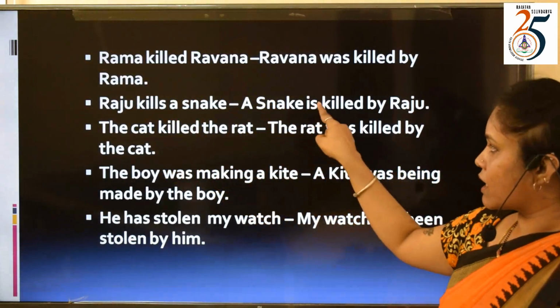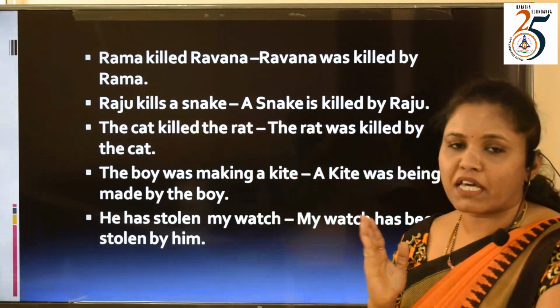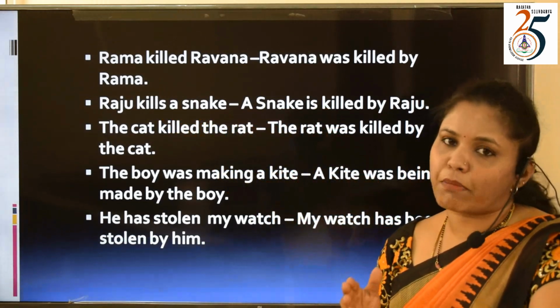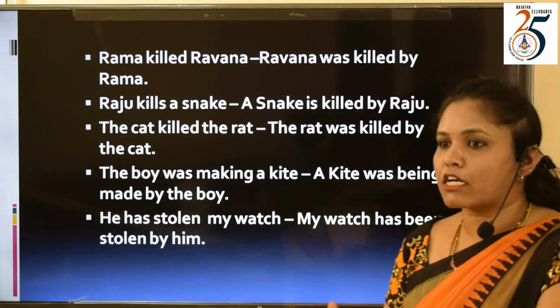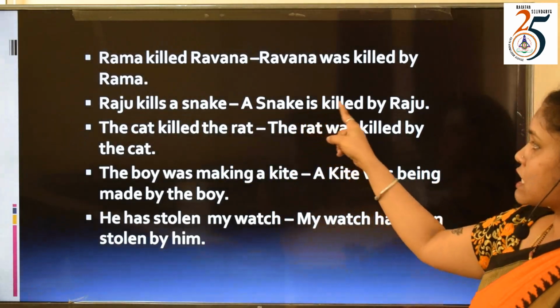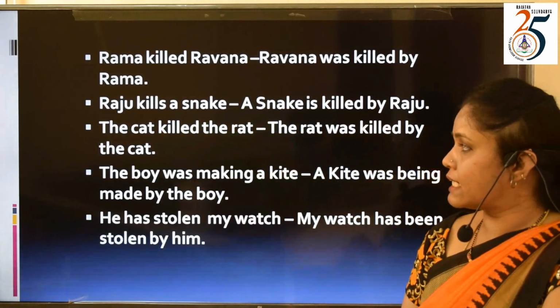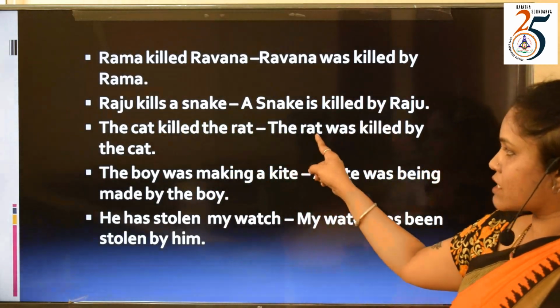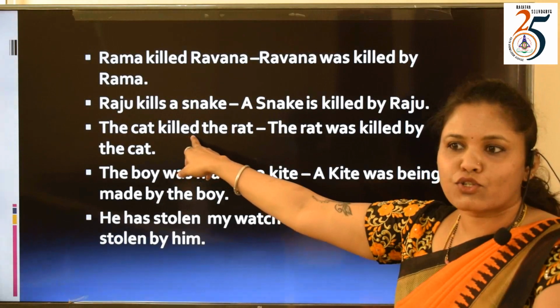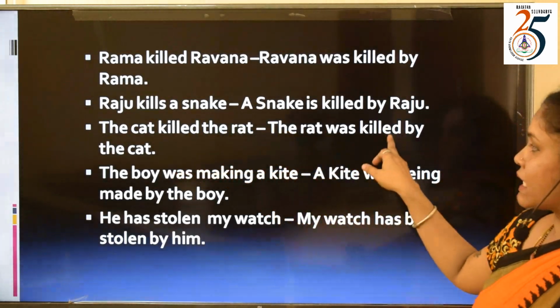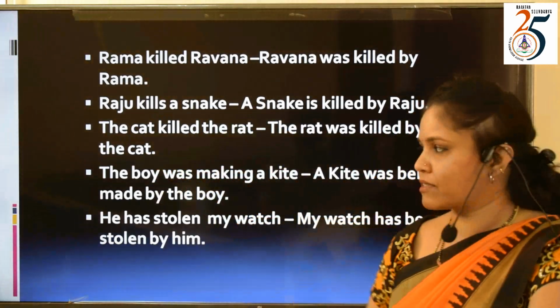A snake is, again, the verb is kill, killed is the past form and killed is the past participle. A snake is killed by Raju. The cat killed the rat. The rat was killed by the cat.